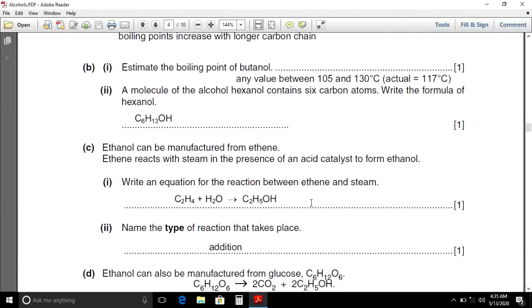Question 21b part, estimate the boiling point of butanol.